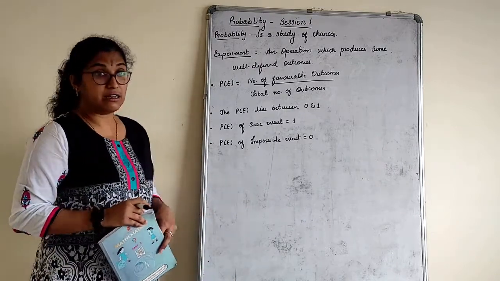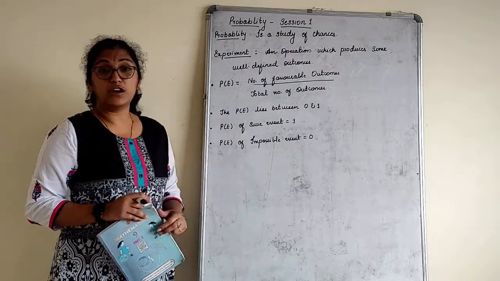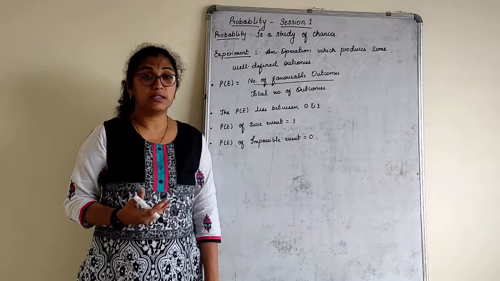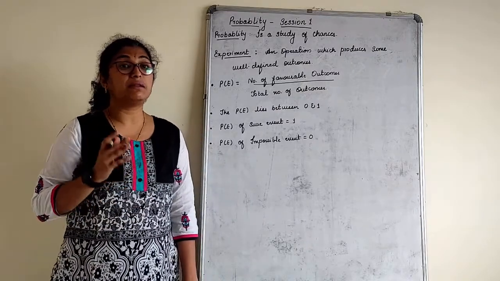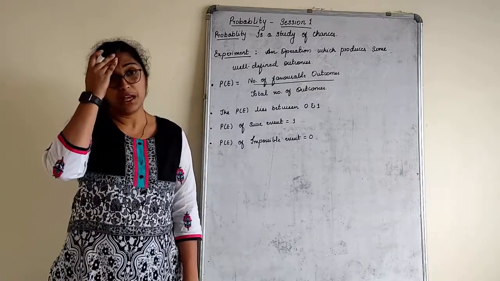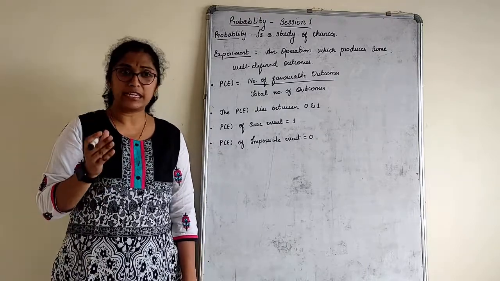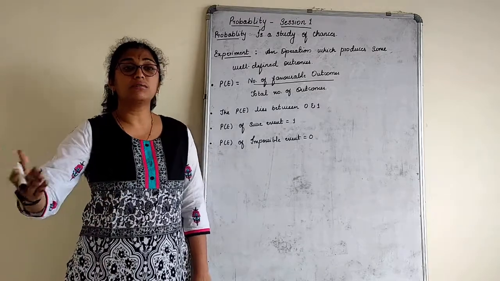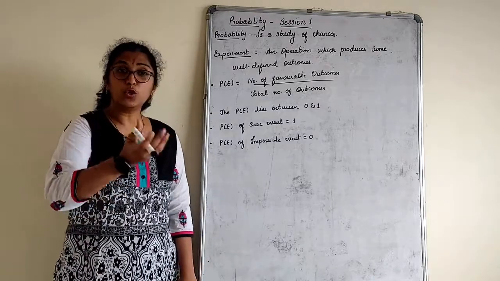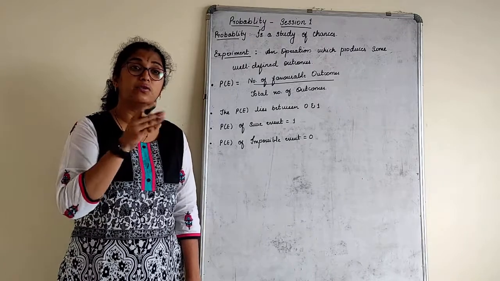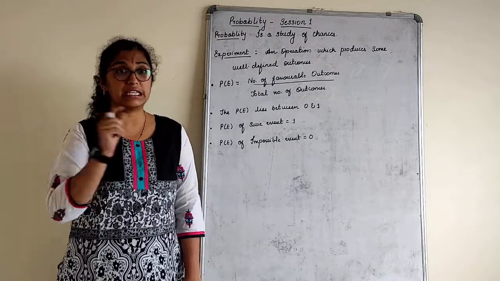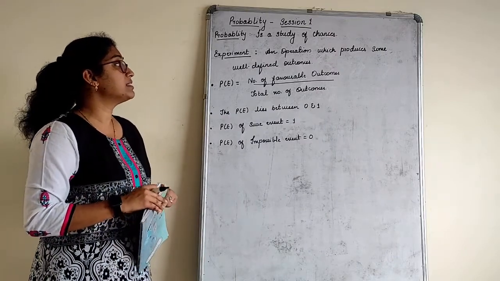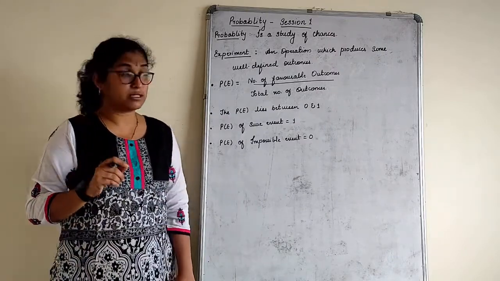Definition wise, probability is a study of chances, right? So in probability, what we do is we do an experiment. So what is that experiment? That experiment has some definite outcomes. When we do an experiment in the laboratory, we get an outcome. Similarly here, when we toss a coin, we get an outcome. That outcome is heads or tails. When we throw a dice, we get an outcome. What is that? 1, 2, 3, 4, 5 or 6. 6 outcomes we get. So an experiment is an operation which produces some well-defined outcomes.